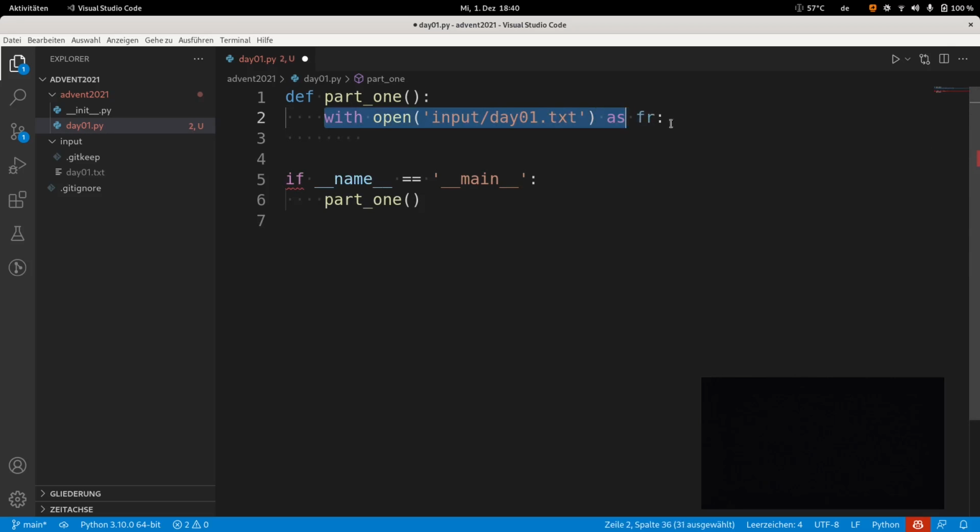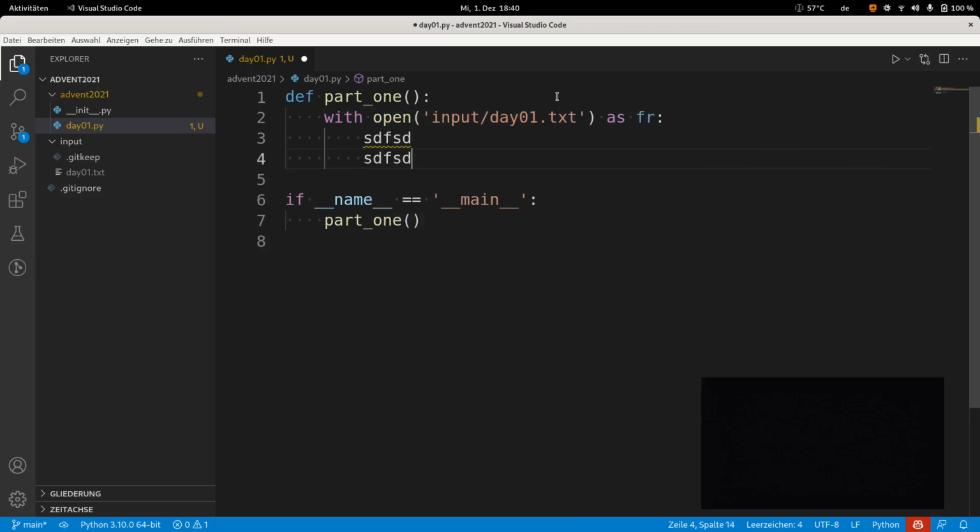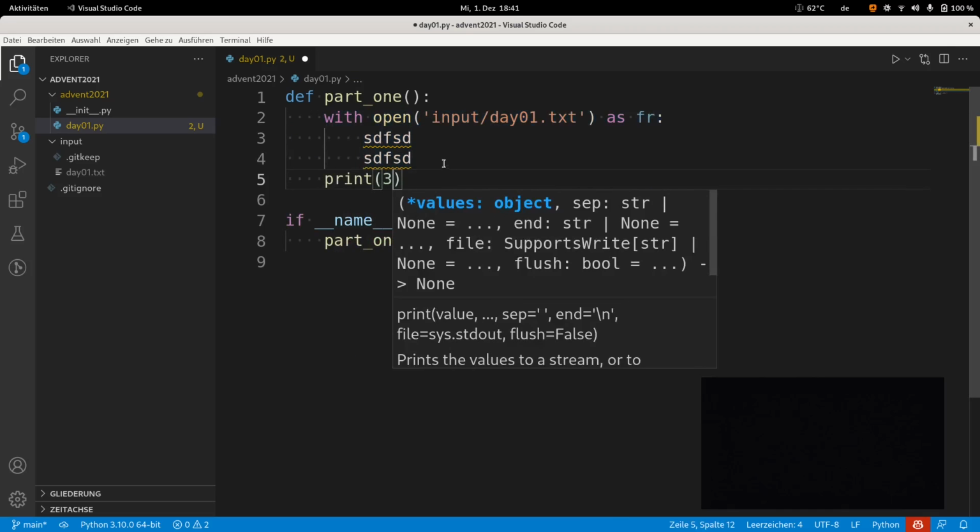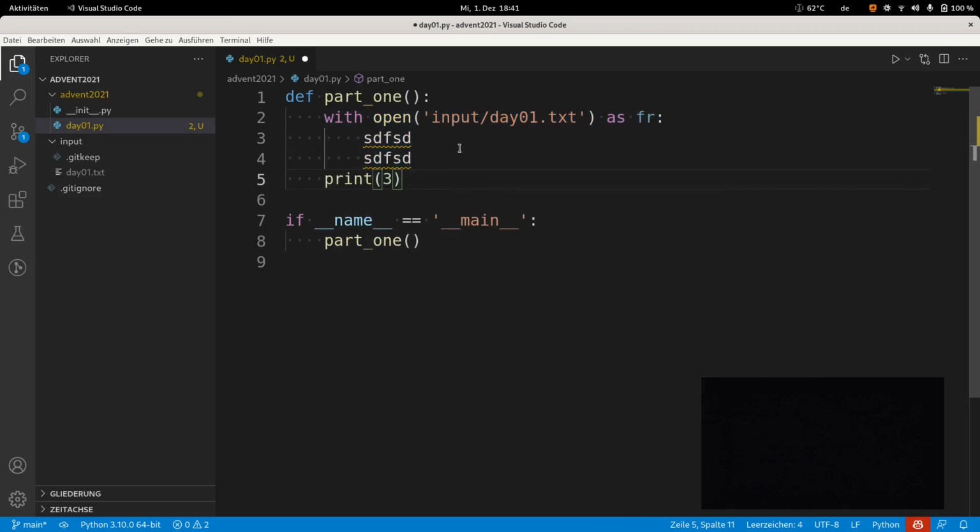This with open is a context manager, which means that everything that is indented under it will be able to see fr as the file being read. And most importantly, when we exit this with block, for example here, this print has no access to the file.